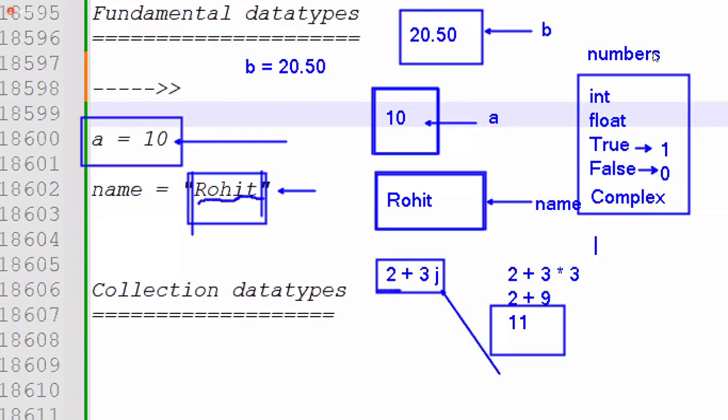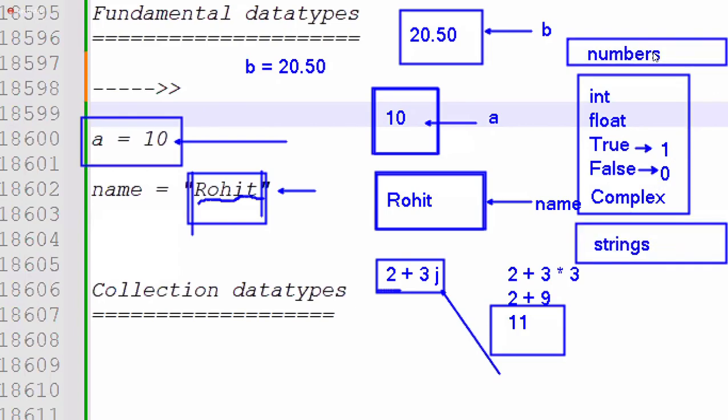The second variation is the strings. So 1 is number, 2 is string. Major data types right now, 2 types there: numbers and strings under the fundamental. Again, under the numbers, how many are there? Int, float, true and false, nothing but booleans, and complex. So simply integer values, float values, boolean values, complex values. 4 types there.